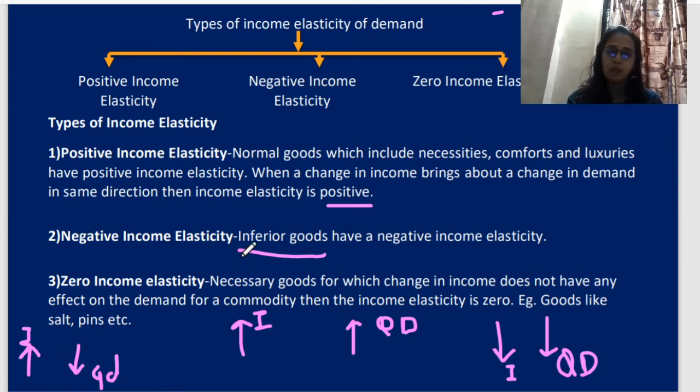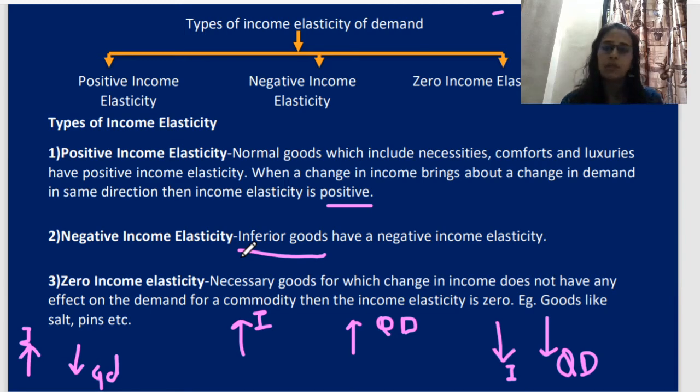We have seen in Giffen goods the bread and meat Giffen paradox. What happened in that case? When a cheap commodity's price reduces, people purchase less of it, and whatever amount they have saved, they invest into purchasing superior quality goods. So negative income elasticity is applicable in case of Giffen goods or inferior goods.